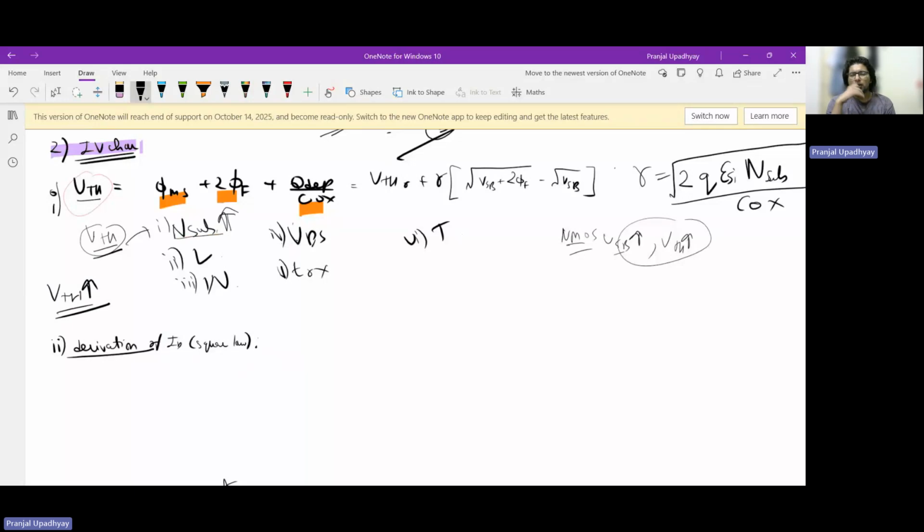What about the length? Greater the length, greater the distance across which the inversion charge has to be established. So intuitively, if I increase my length, my VTH will increase. This also implies that if I'm scaling down my device, which is the agenda in VLSI, VTH will decrease, which is necessarily not a good thing. Why? Because lowering the VTH also increases the leakage and other complications come in the way, which we will discuss further down the line.